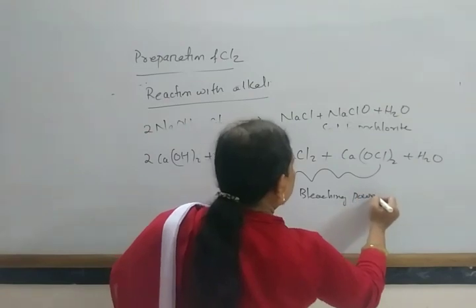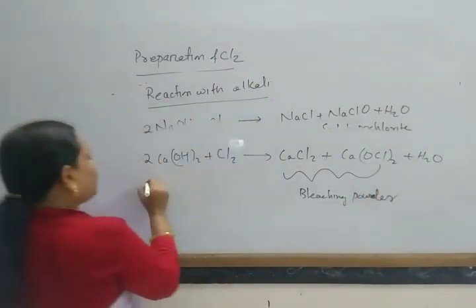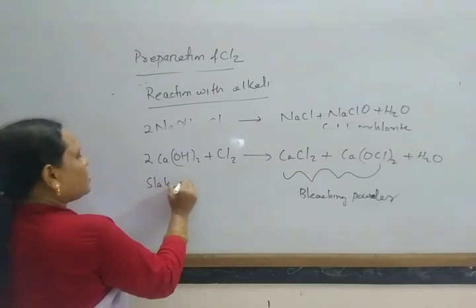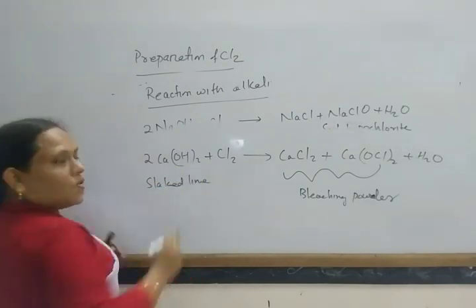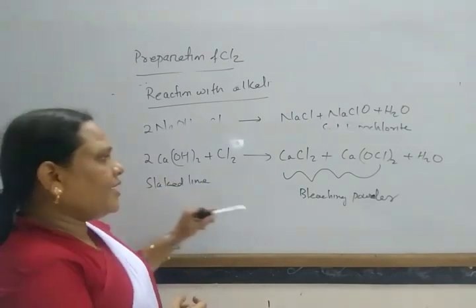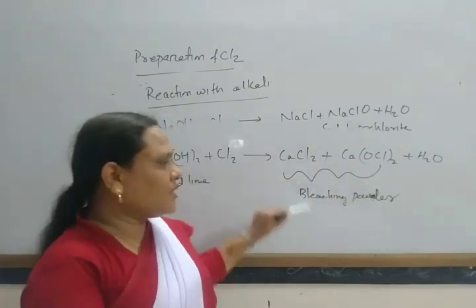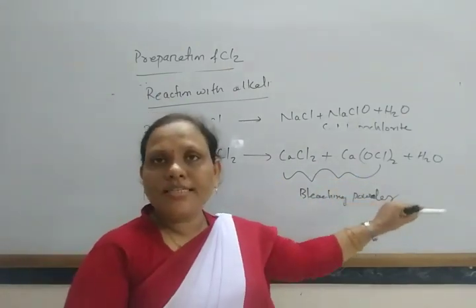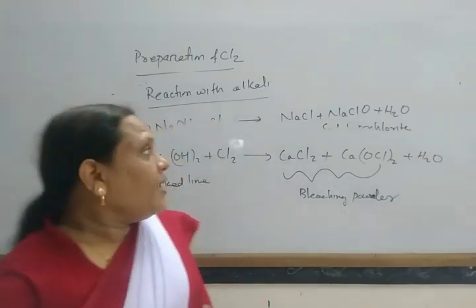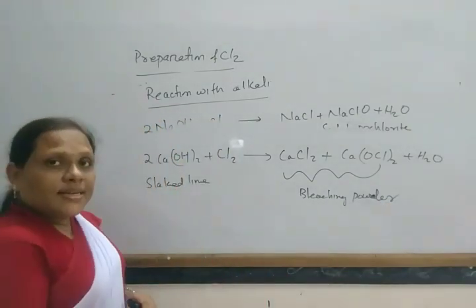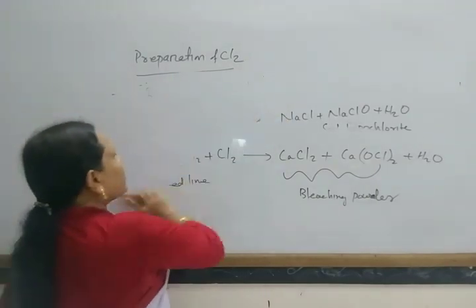So when chlorine reacts with slaked lime, it forms calcium chloride and calcium oxychloride, and this mixture is known as bleaching powder. Next comes the bleaching action of chlorine.